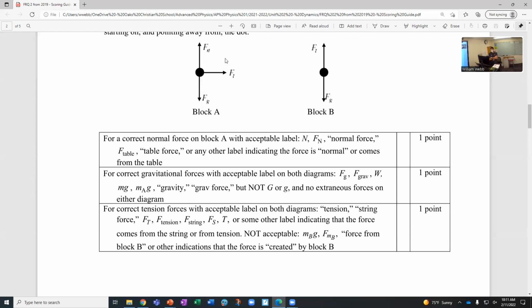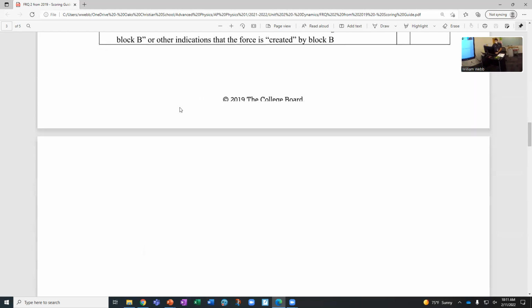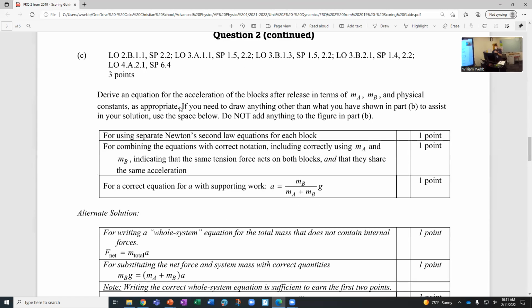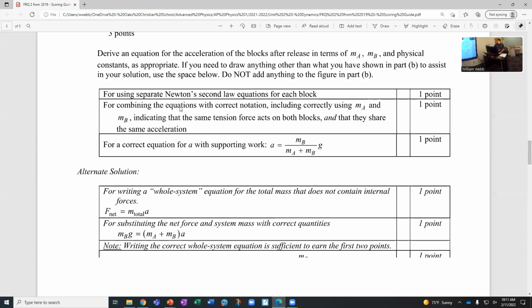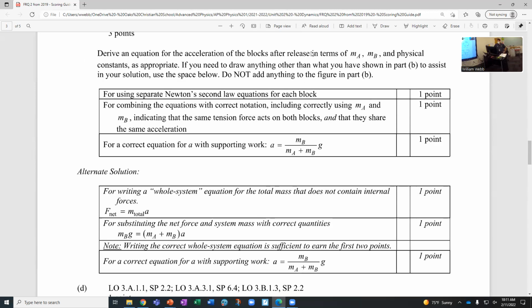All right, you can see there's quite a bit of specificity in the rubric of what can count and what can't. All right, now move on to part C. Derive an equation for the acceleration of the blocks after release in terms of MA, MB, and physical constants. So you always want to be careful about this phrase, in terms of.